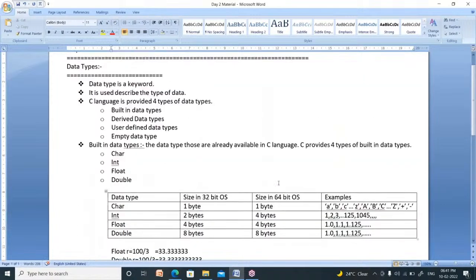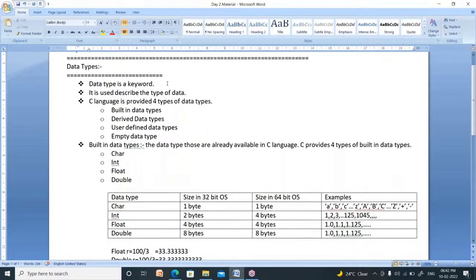Now note it down. Please all note down. The concept name is data type. What is a data type? Data type is nothing but a keyword. What is the meaning of keyword? Keyword is nothing but reserved words. Some words are already defined inside the computer.